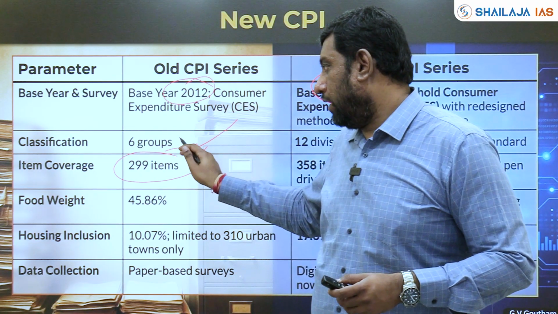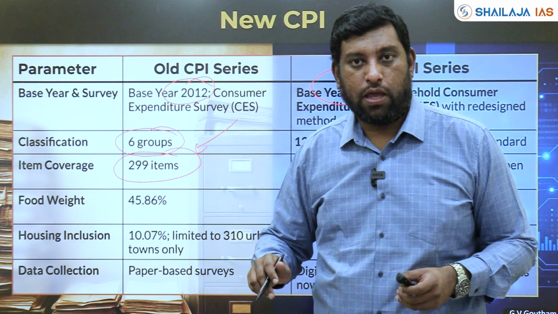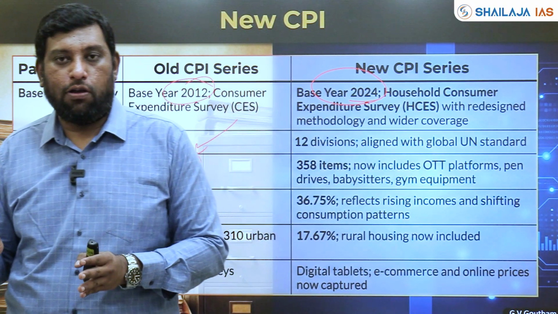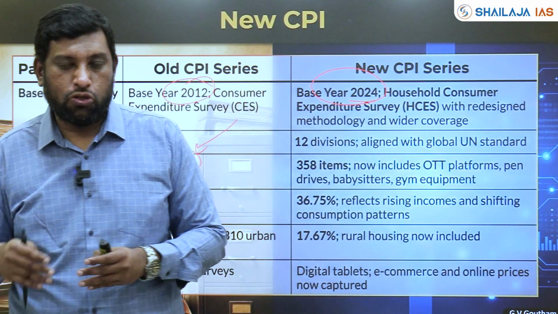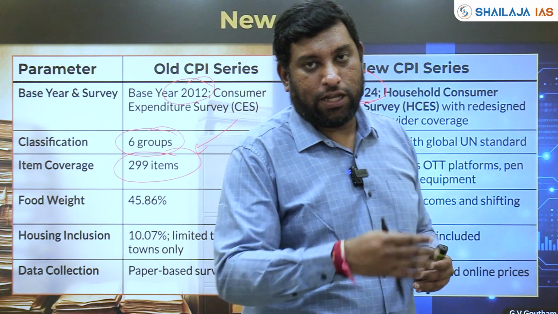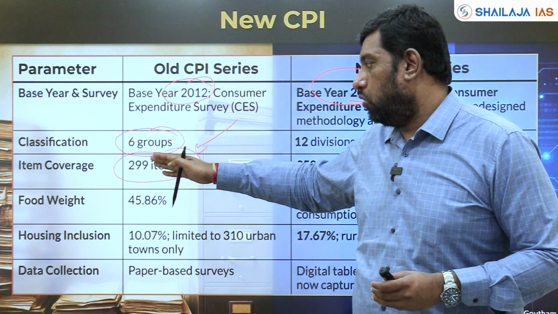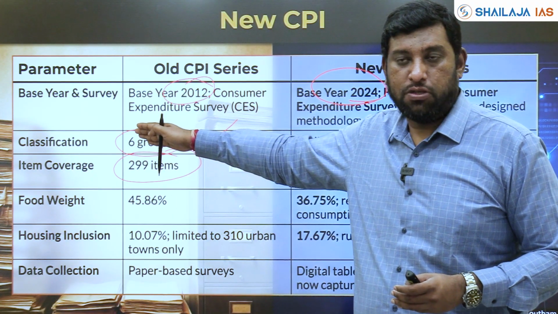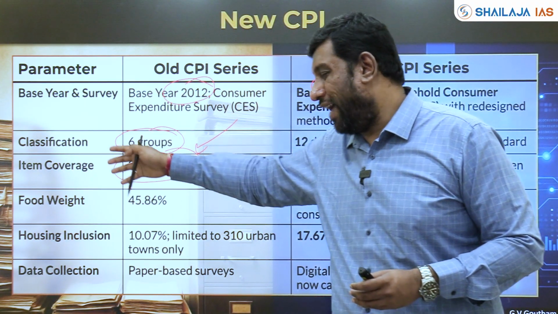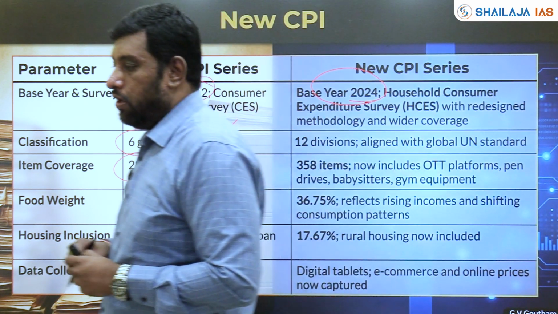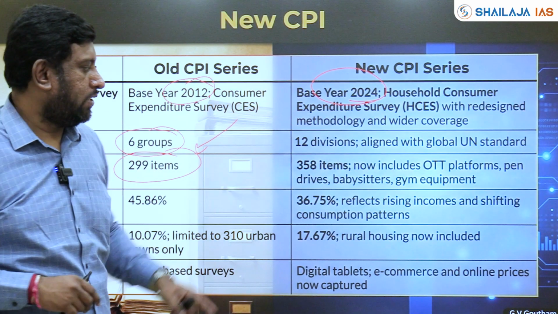Okay, and they used to be categorized under 6 groups. Housing was one group, food one group, health expenditure one group. So there were multiple. Communication and transport is another group, entertainment is another group. So earlier there were 299 items and 6 groups, and all this basket of goods and services was determined by your consumer expenditure survey. Now 2024 is the base year.